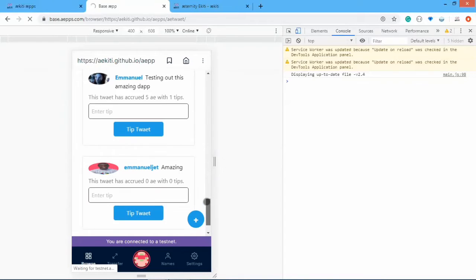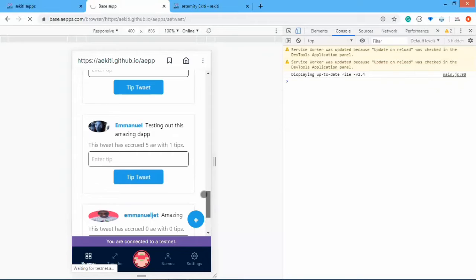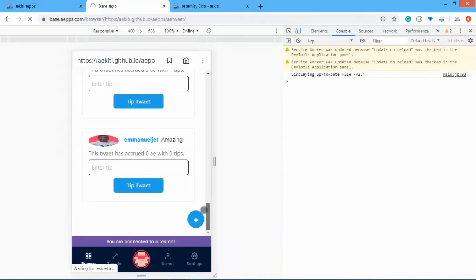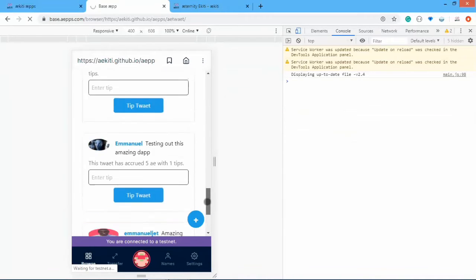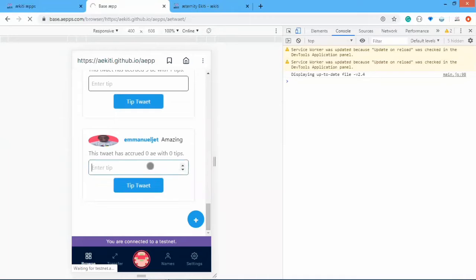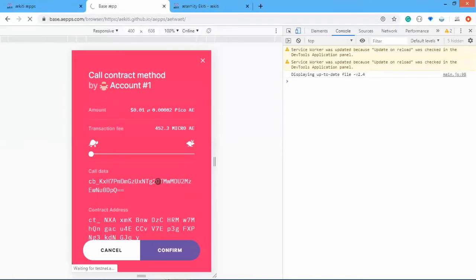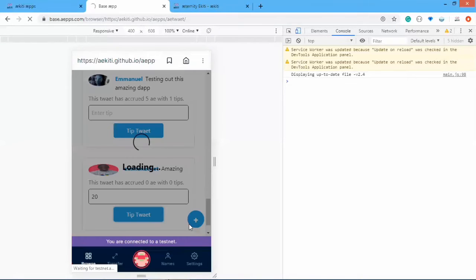Presently, because no one has tipped me, I have 0 AE at the moment. I think a user can actually tip his own tweet, which we are working on to actually make this not happen. So let me just see. I'm going to tip myself 20. Okay, good.